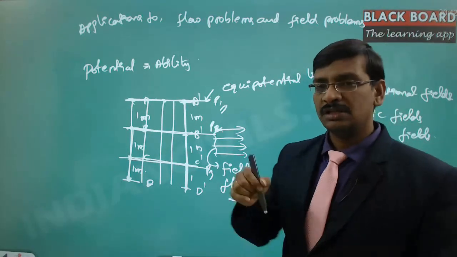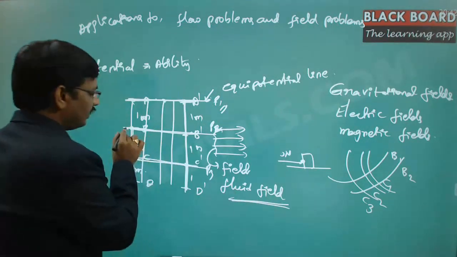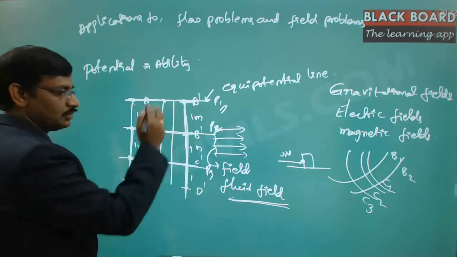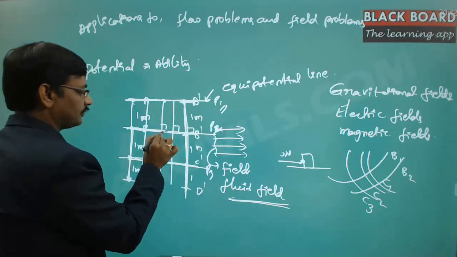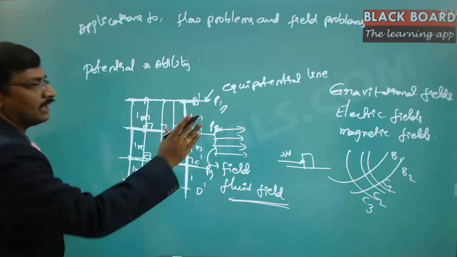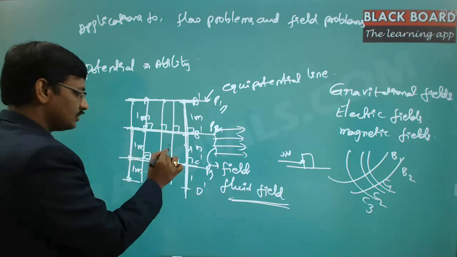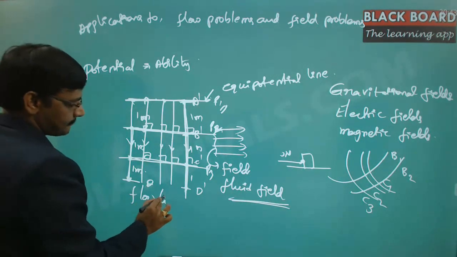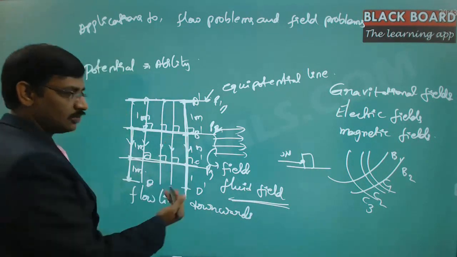But if you notice, the flow is always perpendicular to these lines. If I draw the horizontal line and the flow line is this one, that means if I leave the pen, it comes down like this. It is not going this way, it is not going this way. These two lines are always perpendicular to each other, at every point. The equipotential lines and the flow lines, the direction of the flow, which in this case is always downwards.